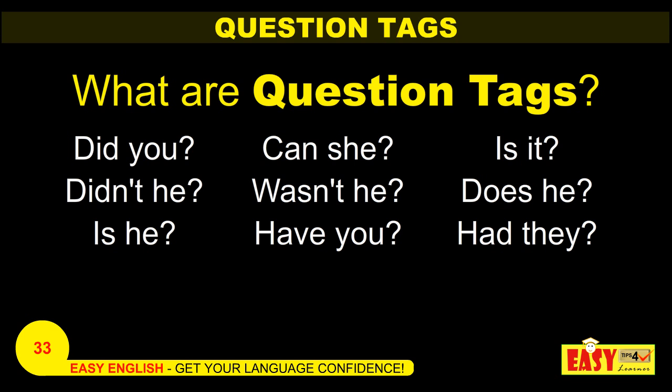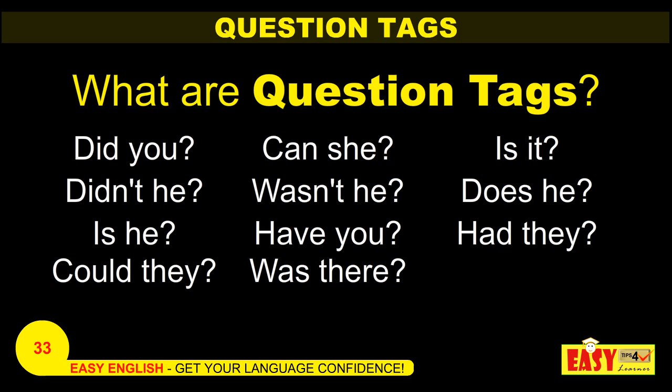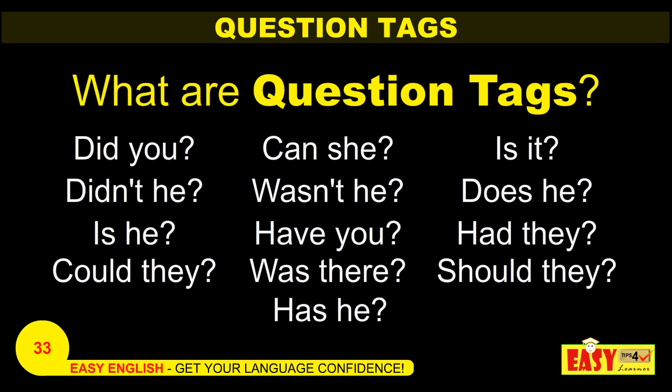Had they? Could they? Was there? Should they? Has he? And so on. So these are question tags added on to a question framework. These are short additions to sentences asking for agreement or confirmation.